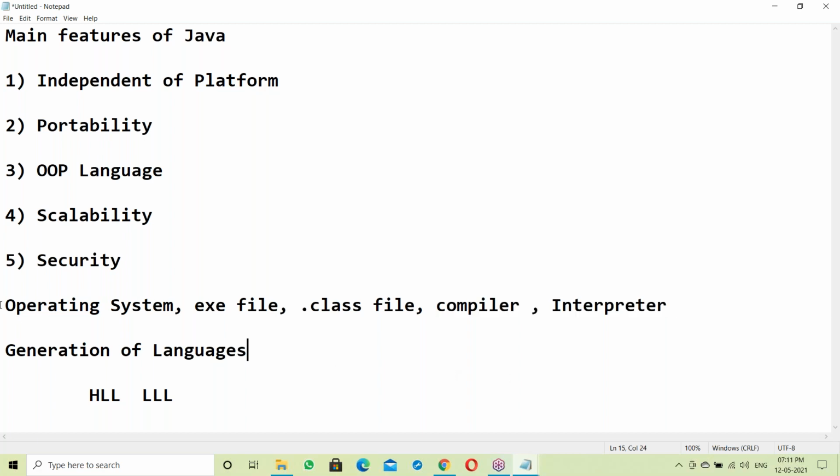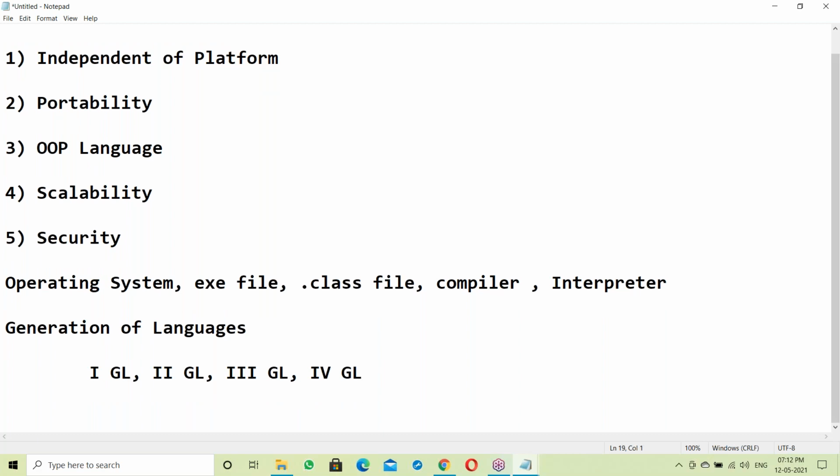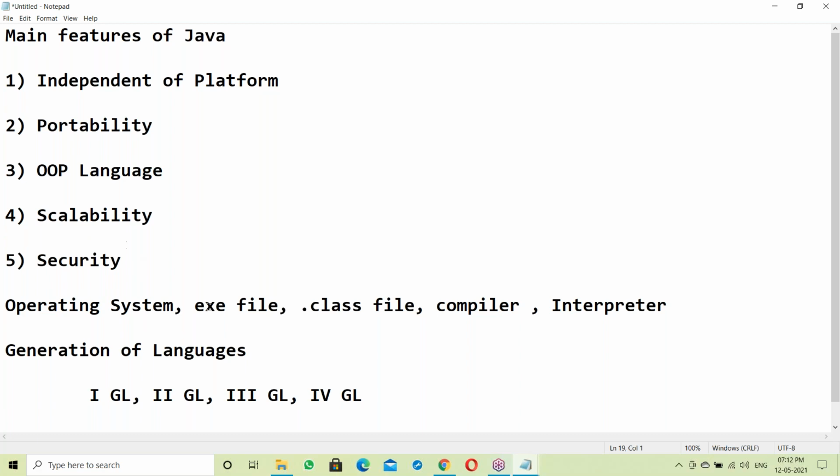So first let us have a discussion on this. What is OS? What is an exe file? What is a dot class file? What is a compiler? What is an interpreter? Next, what are the different generations of languages, like first GL, second GL, third GL, and fourth GL? We'll see all the generations of language. We'll discuss these topics one by one.